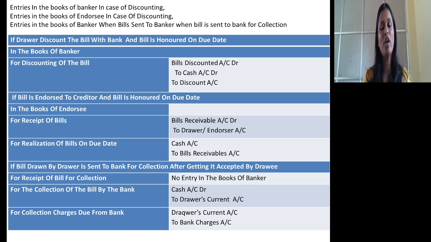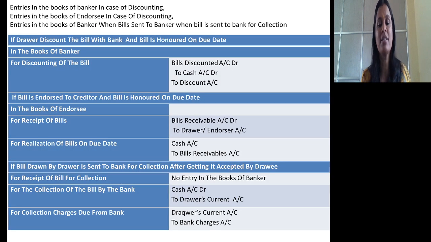If the bill is drawn by drawer and sent to bank for collection, for sending the bill for collection, no entry will be recorded in the books of banker. For collection, the journal entry is cash account debtor to drawer's collection account. For collection charges due, drawer's current account debtor to bank charges account.